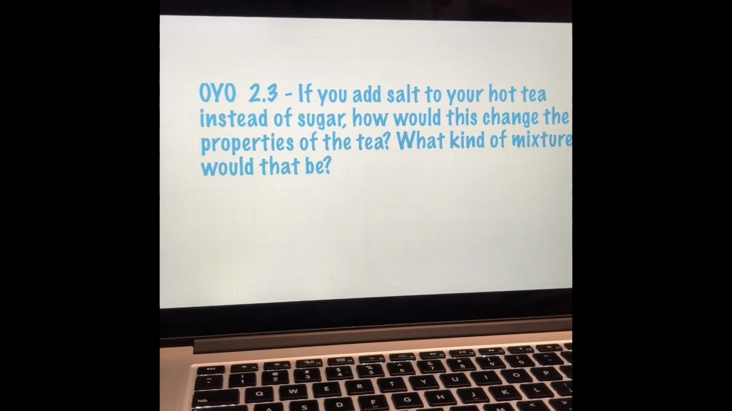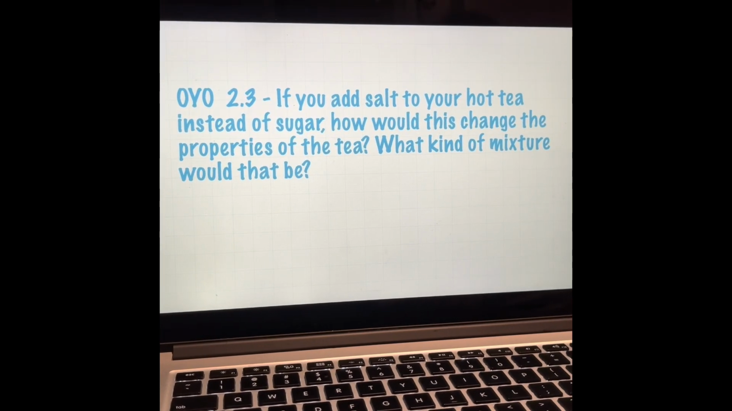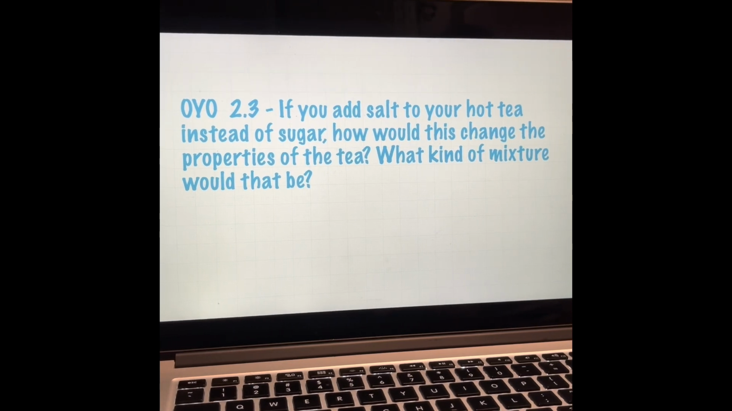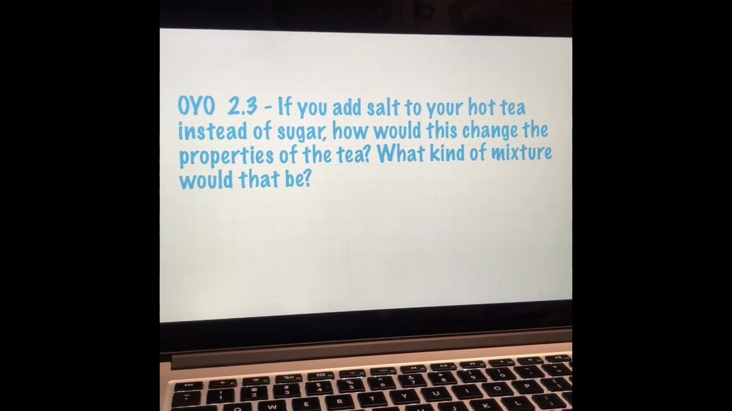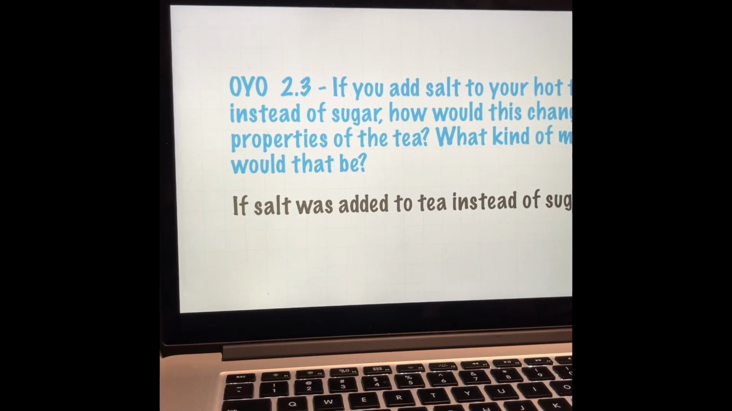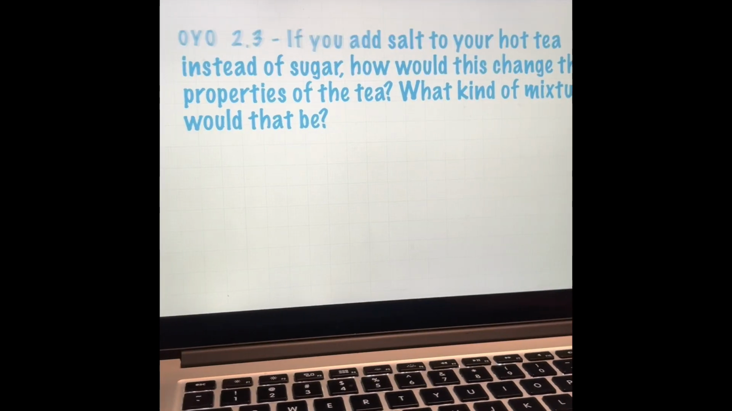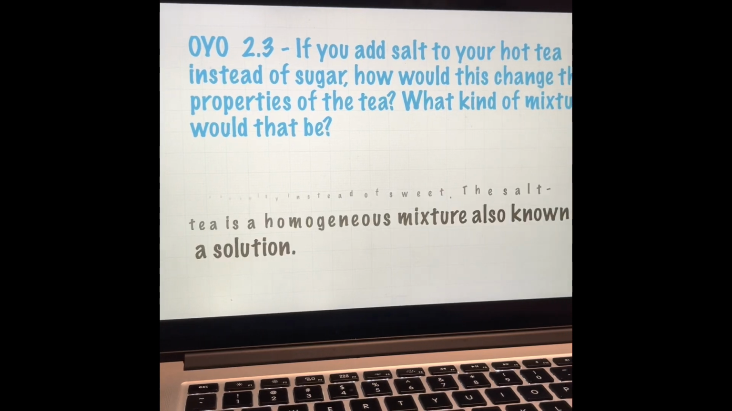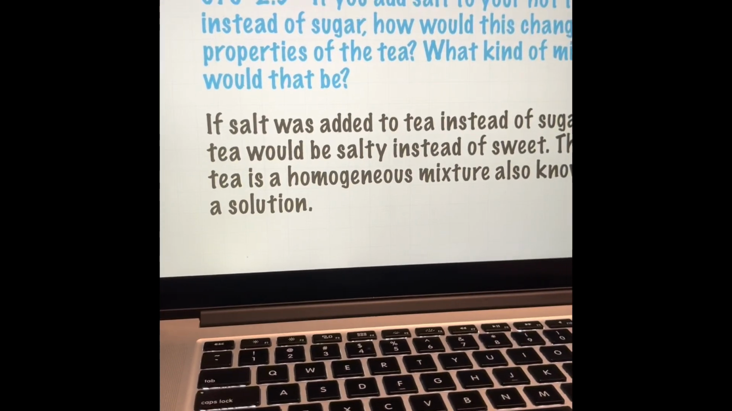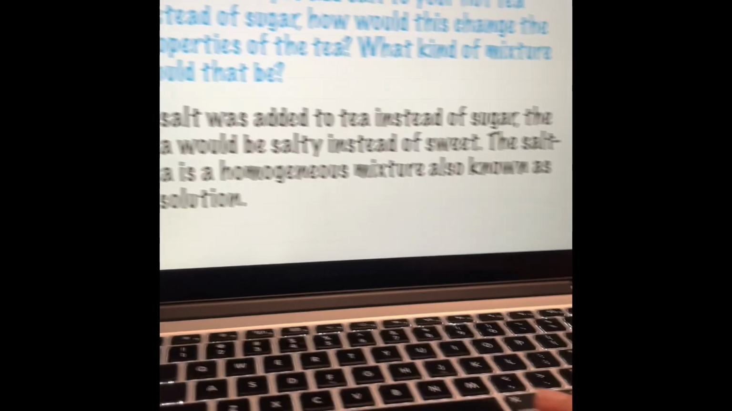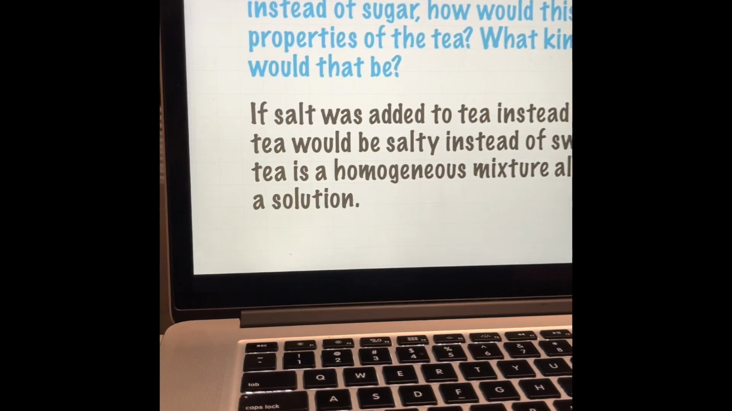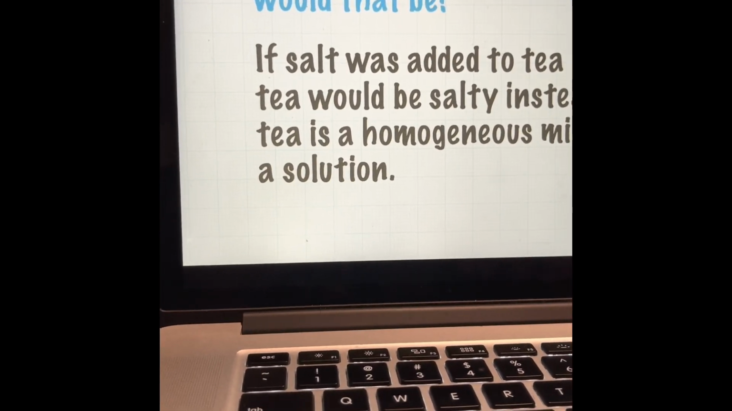And lastly, on your own, 2.3. If you add salt to your hot tea instead of sugar, how would this change the properties of the tea? What kind of mixture would that be? If salt was added to tea instead of sugar, the tea would be salty instead of sweet. The salt tea is a homogeneous mixture, also known as a solution.